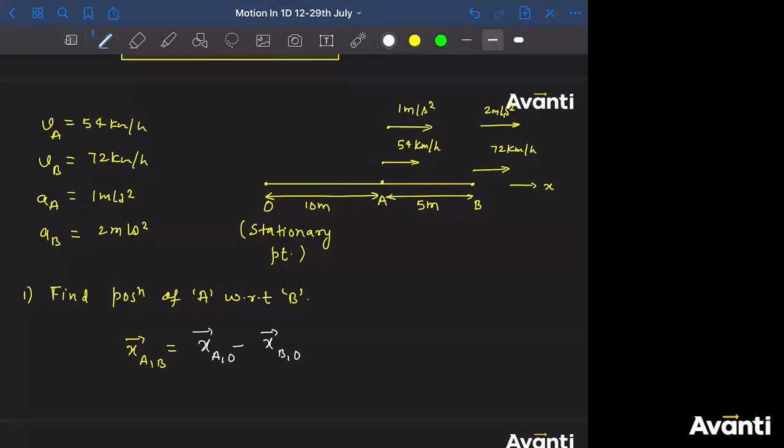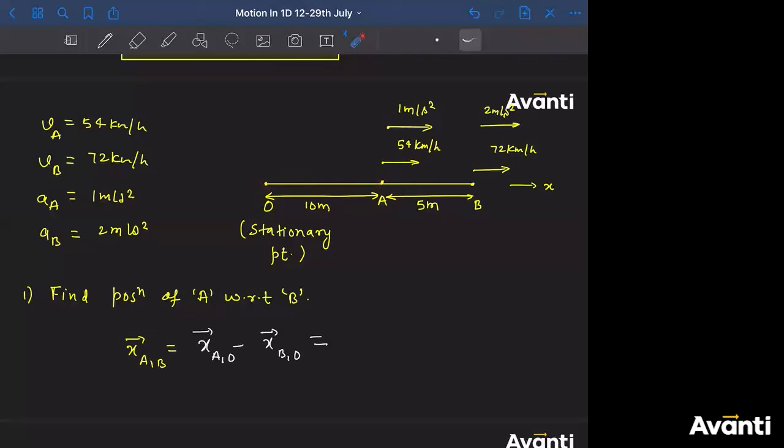I don't know. Whether there's a mistake copying it down, typing it down, or something, you have done a blunder. So xa comma a minus xb comma a. Oh, sorry, xa comma o minus xb comma o. Tell me what is xa comma o. Bolo bachcha log. What is the position of A with respect to O? Because there is a common reference that is given to us. So with respect to O, A has been given. Tell me guys, what is position of A with respect to O?